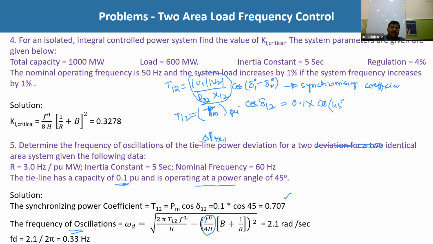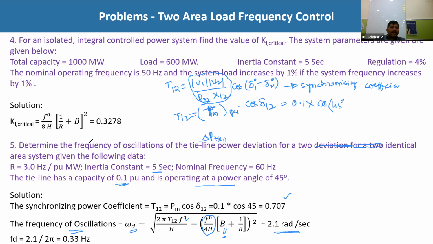If you are substituting, now f0 is how much? 60 Hz, and T12 we have already calculated as 0.707, and H is given: the inertia constant, 5 seconds. And next one is B. Where is that B value? B is not given, so in that case you can ignore that. It doesn't matter. And R they have given as 3 Hz per unit. You substitute all the values, you will get 2.1 radians per second. What is this? This is nothing but the ωd.